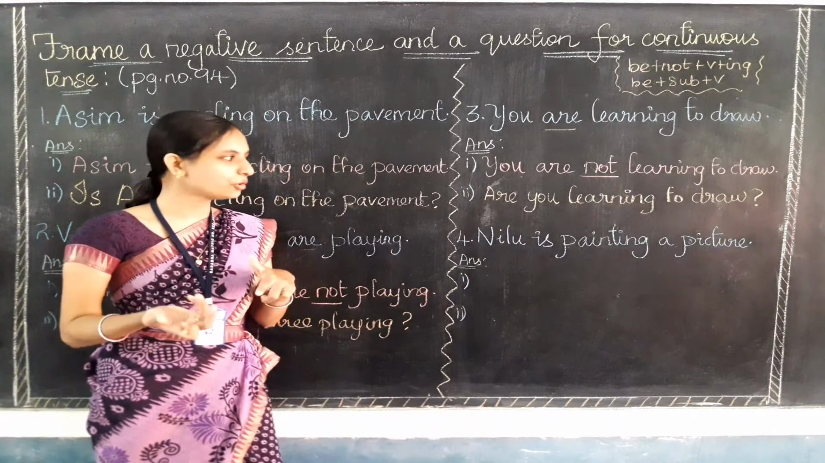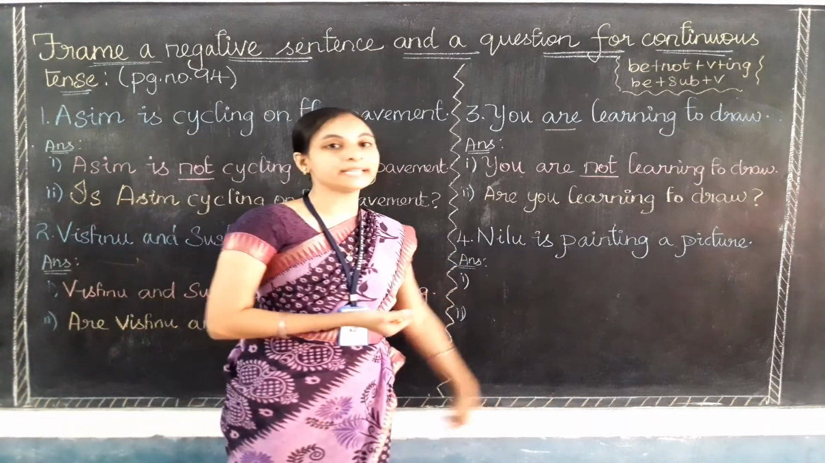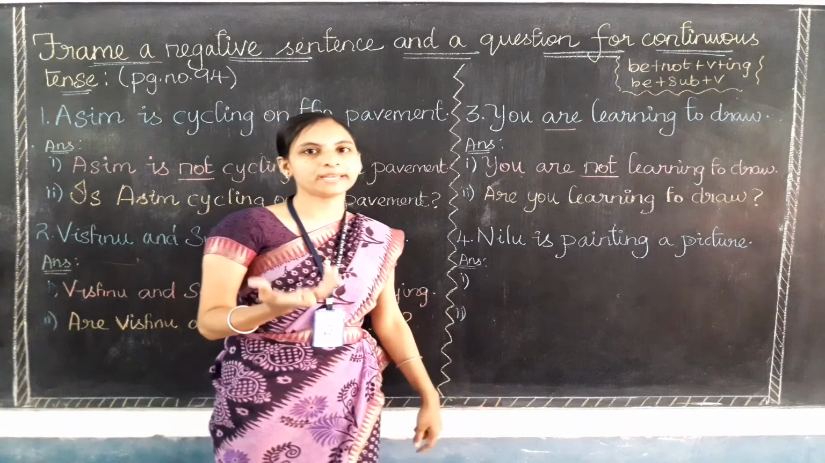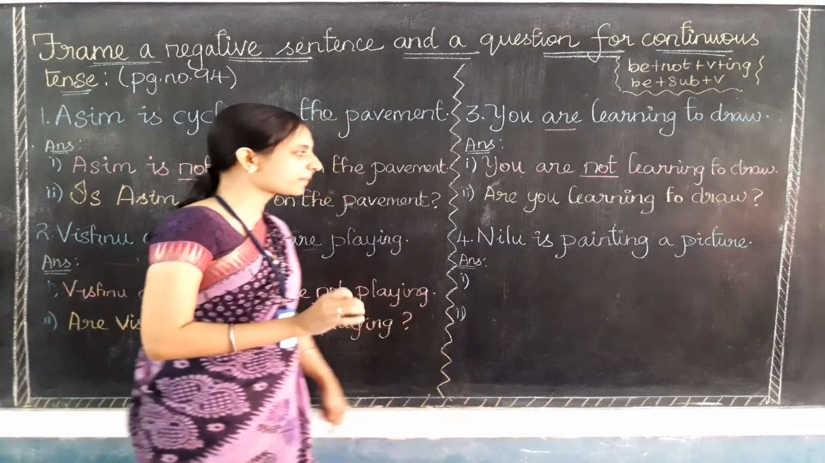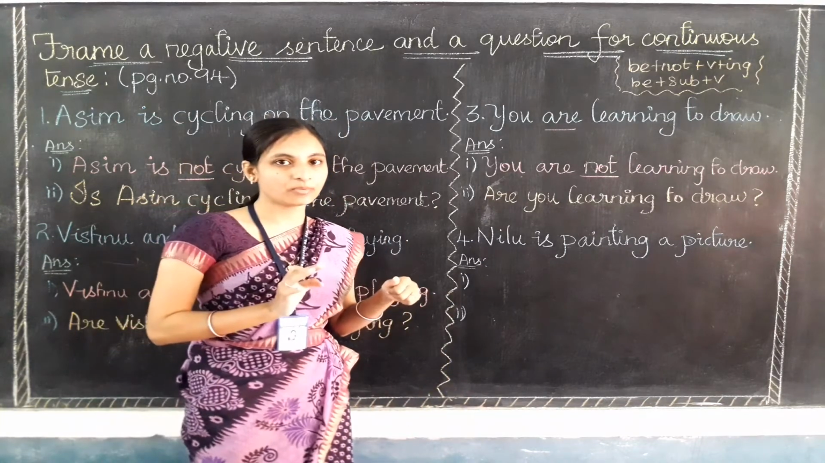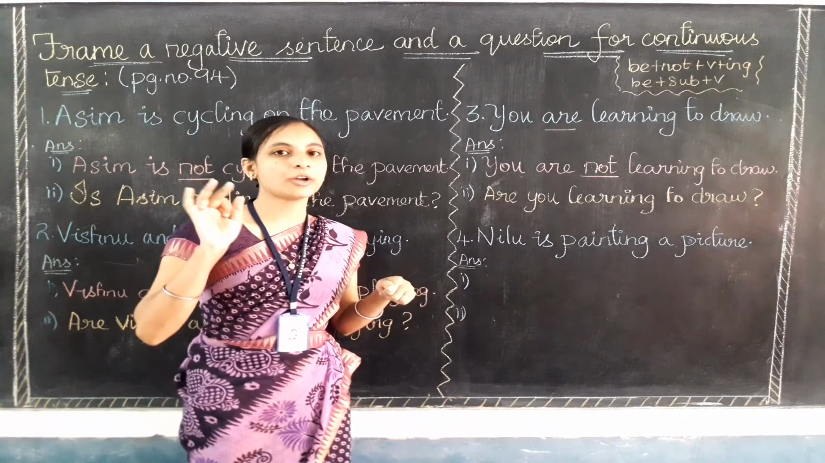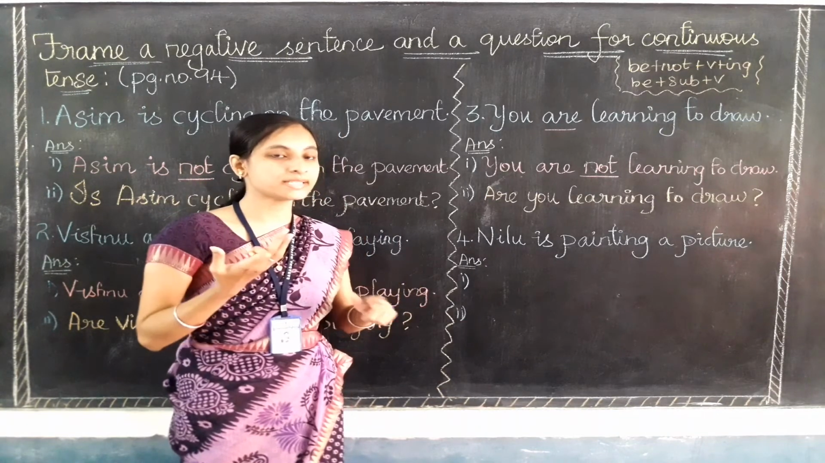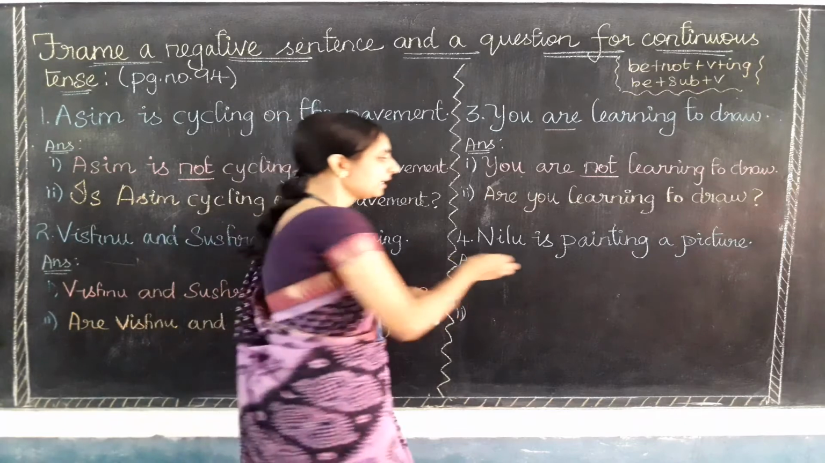So let's do the fourth one. Neelu is painting a picture. Okay? Can you find the be form verb? Is, am, are or was, were? Yes, what is it? Yes, here it is.